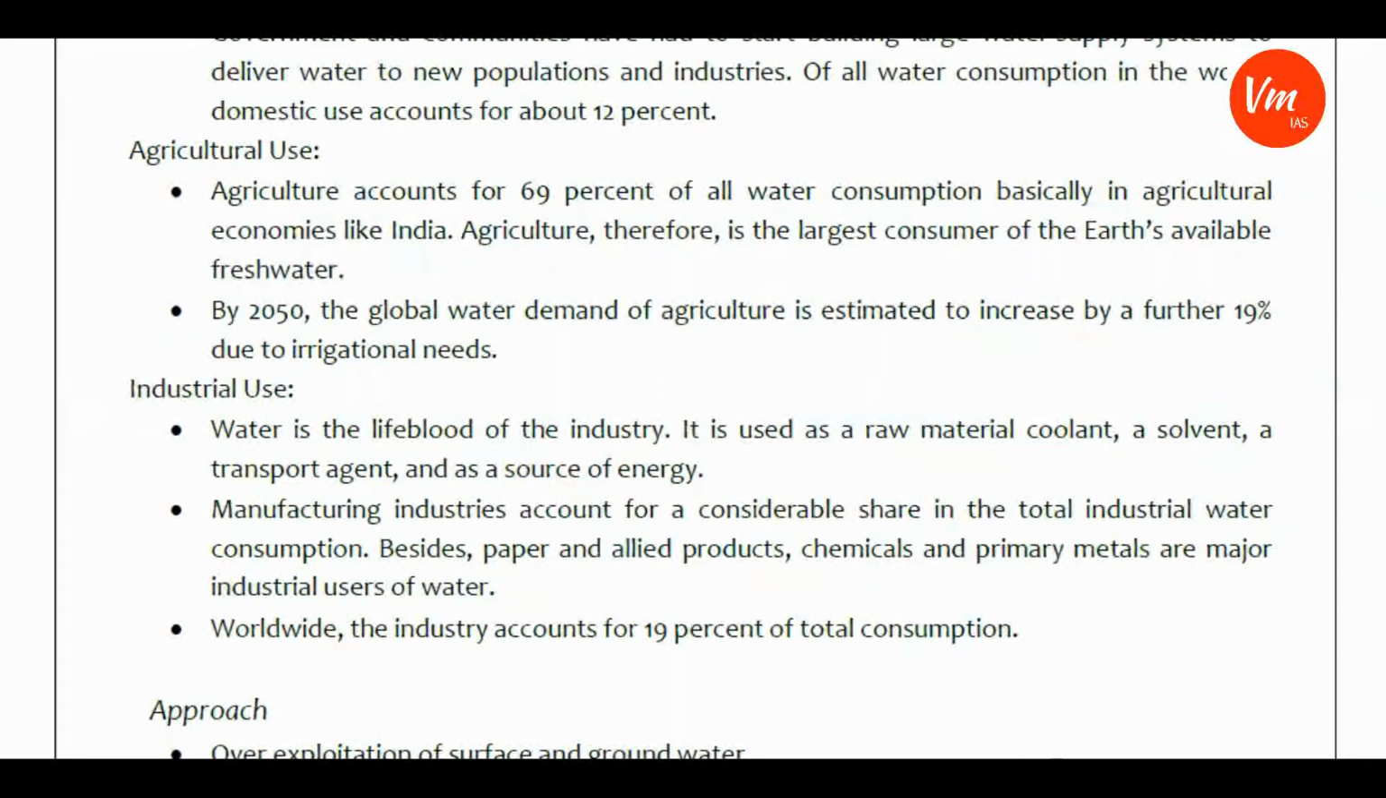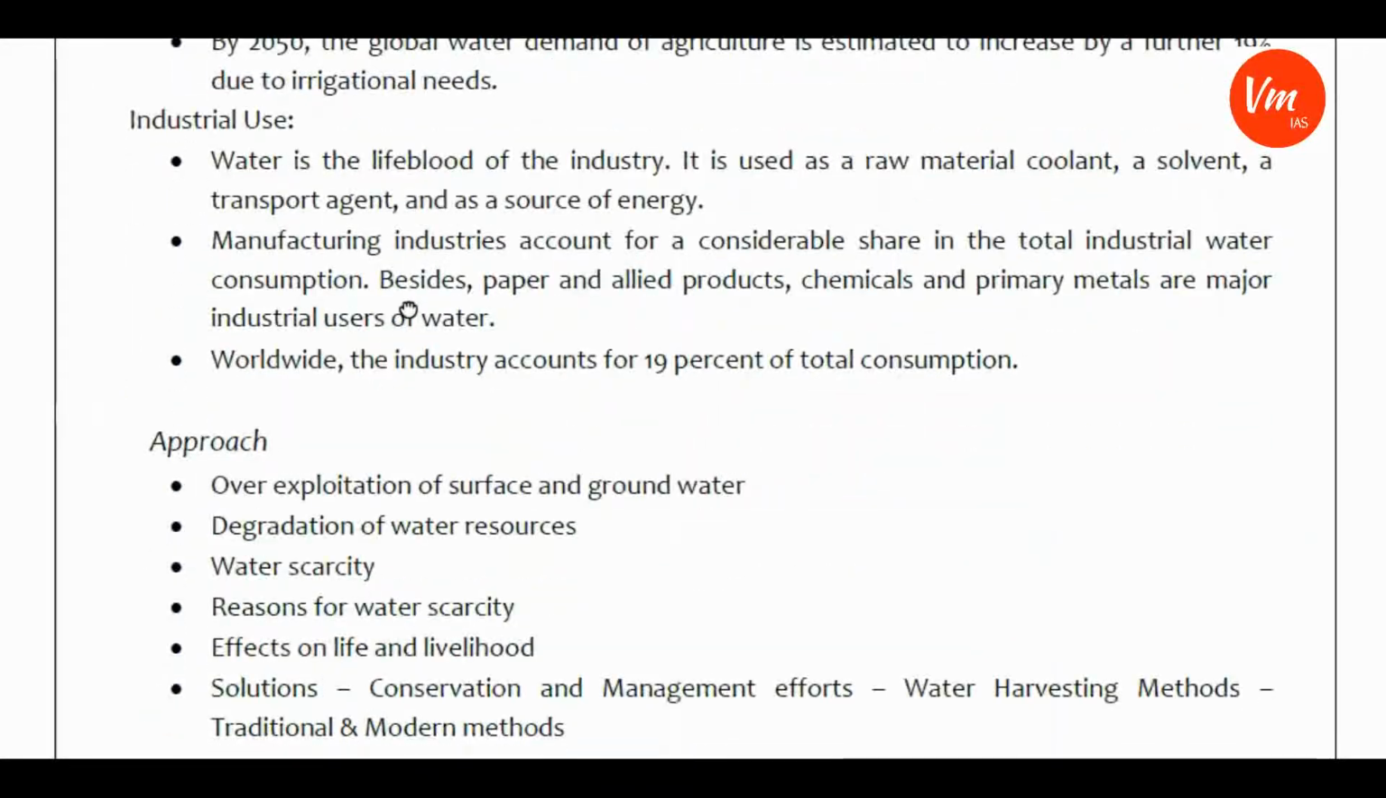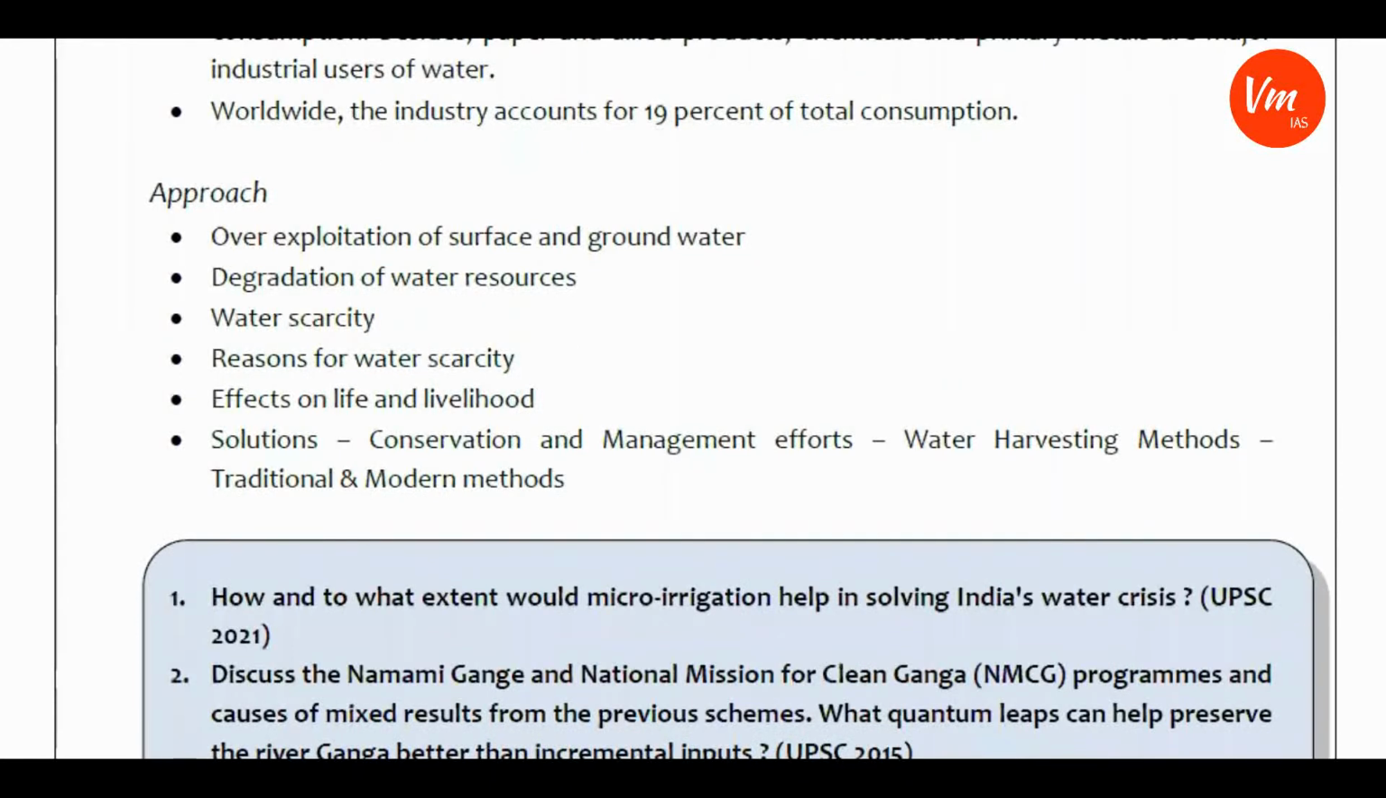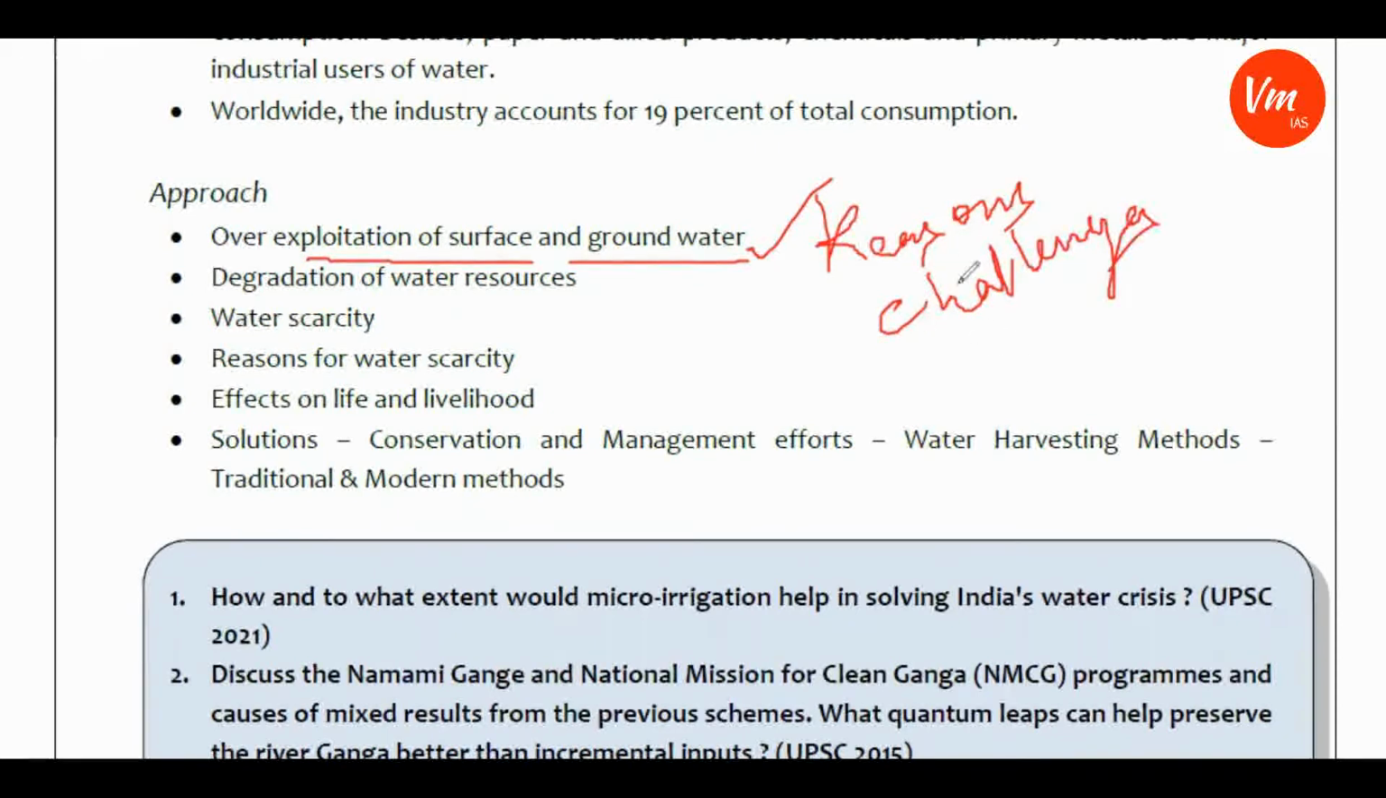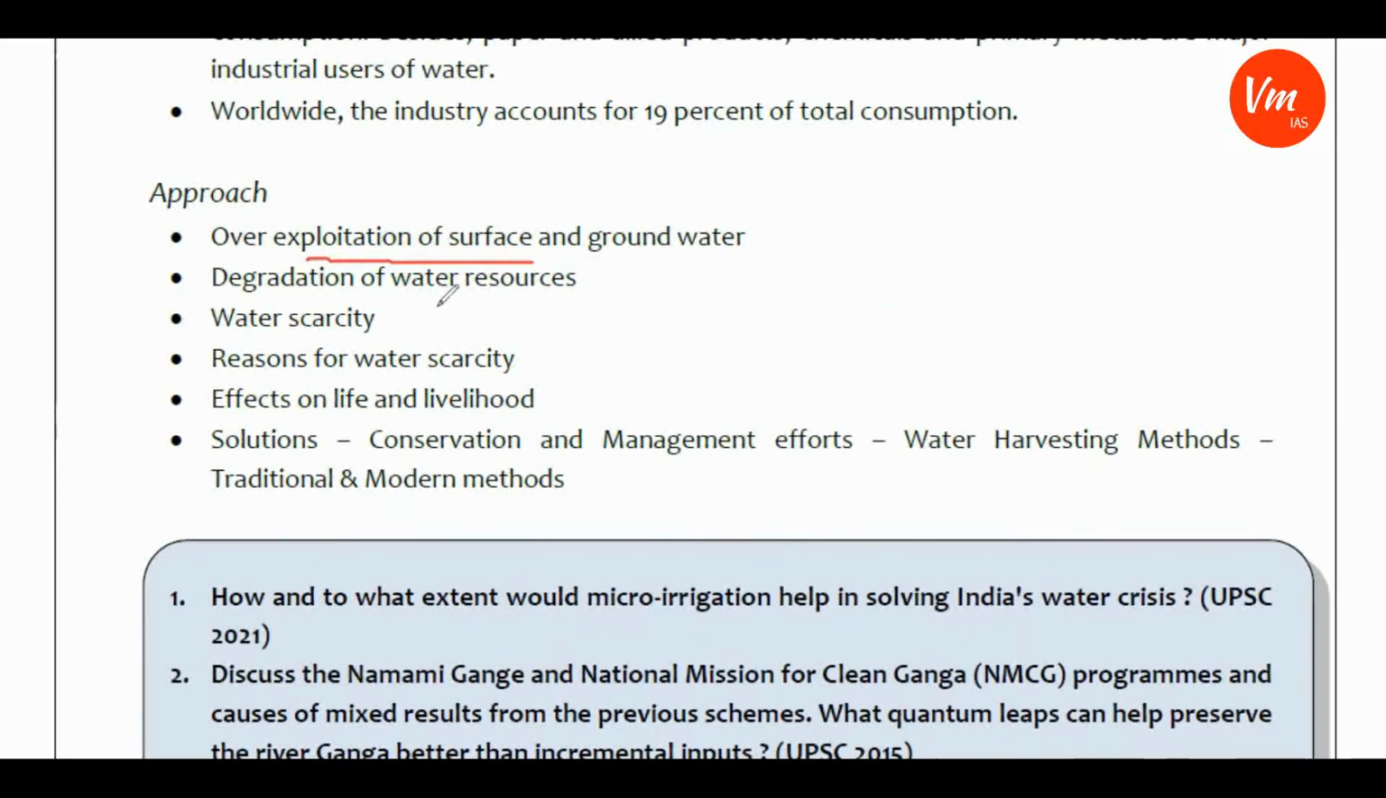These facts I have provided for the convenience of the exam. Now, how you have to approach this issue of the chapter. The approach is: where is the over-exploitation of surface and groundwater occurring, what are the reasons for this over-exploitation, what are the challenges associated with it, and what are the effects on economy and environment. So in these angles you have to prepare your notes, and you can expect a question in these angles.